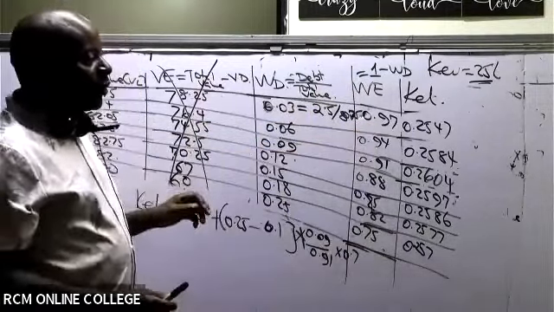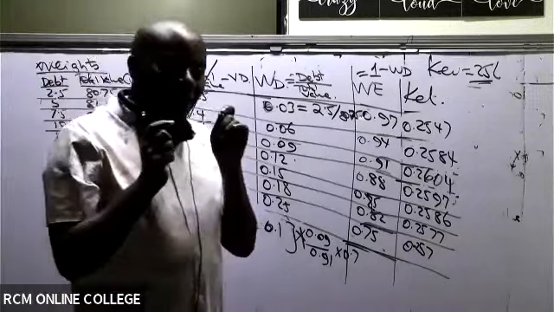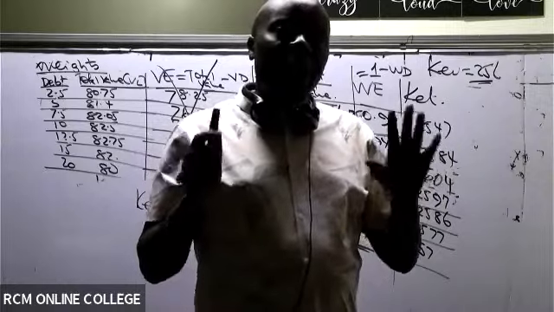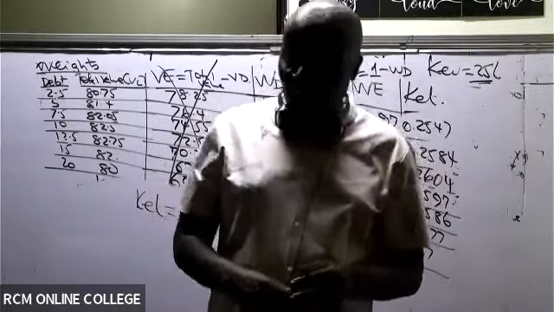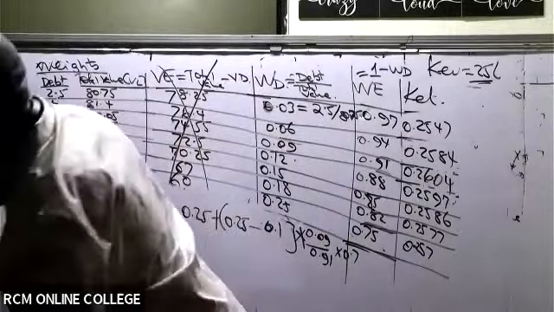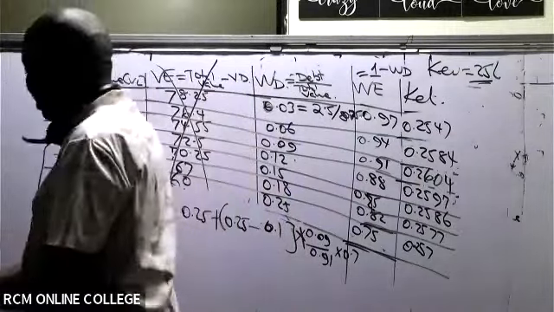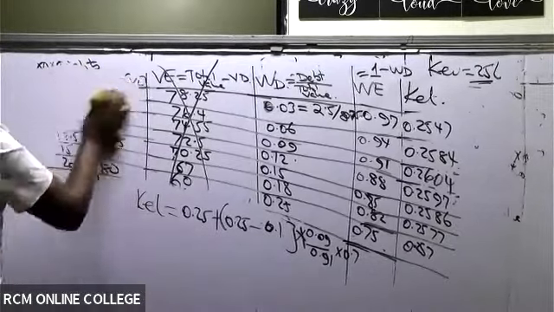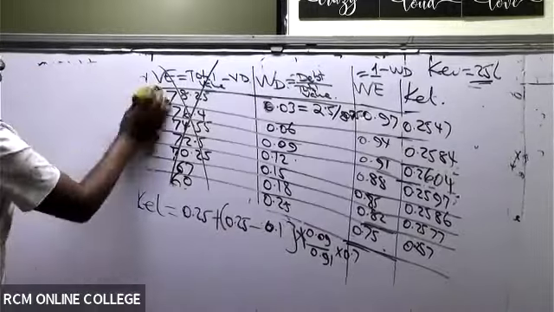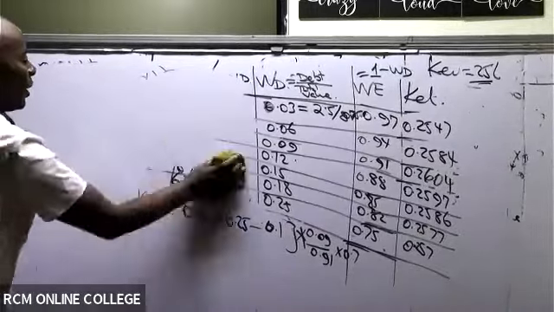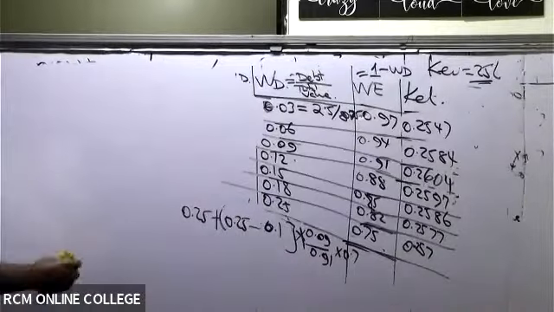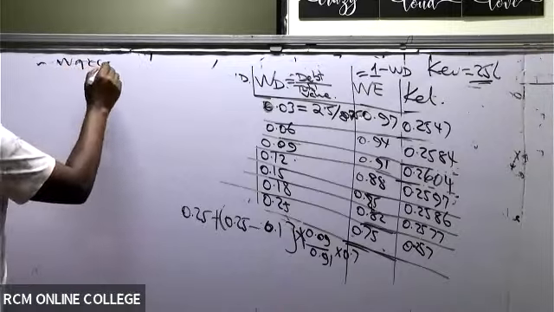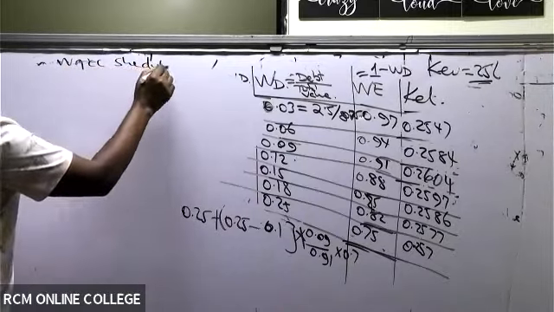So now, have we finished the question? No. Now we need to do the last table, which is the WACC schedule table. Now you need to do the last one, which is the WACC schedule. Under the WACC schedule, this is basically what I need.